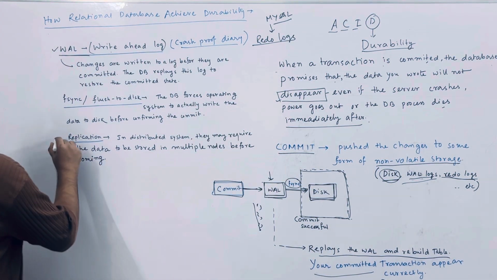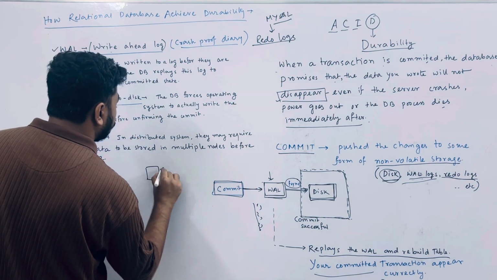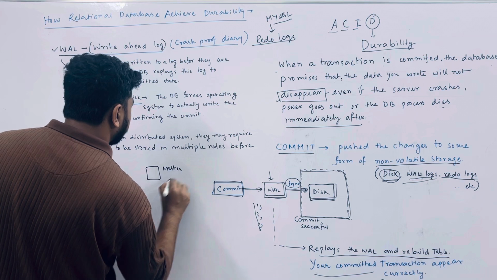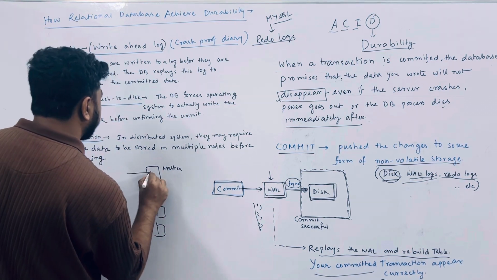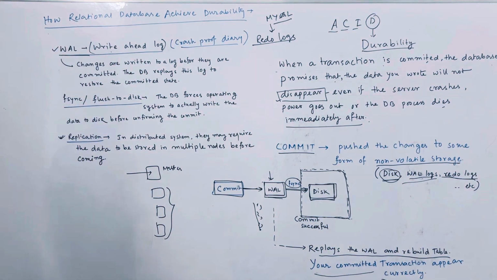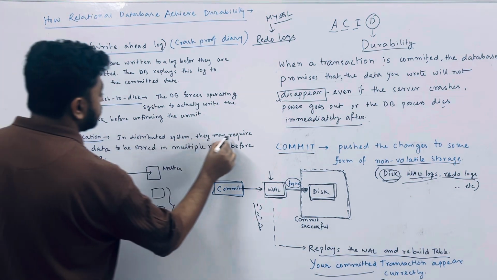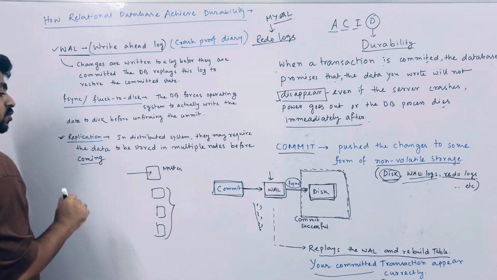There is another process. In distributed systems, sometimes we have a master database and a slave database, that means a replica database, where the master handles only writes and the replica handles only reads. In a distributed system, data may be required to be stored in multiple nodes before the commit completes.